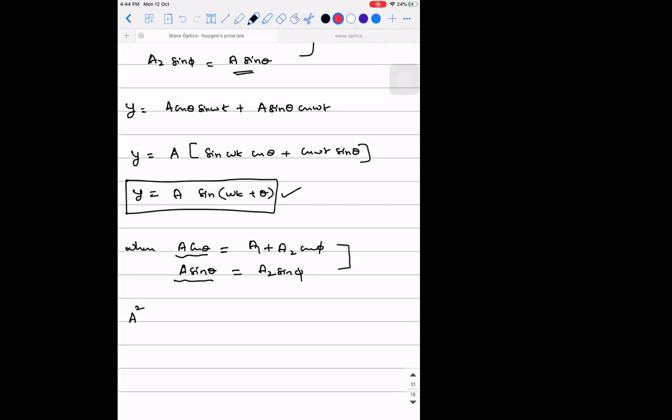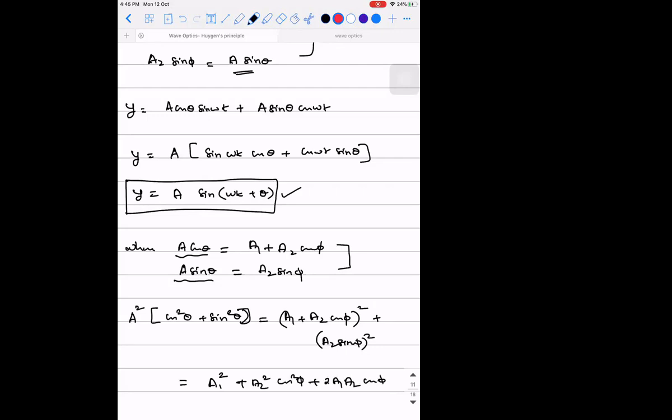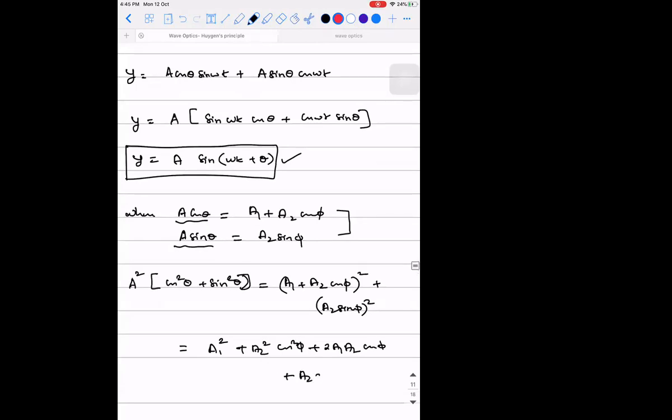I'll tell you why we're doing this. A square into cos square theta plus sin square theta will be equal to a1 plus a2 cos phi the whole square plus a2 sin phi the whole square. So what are you going to get? a1 square plus a2 square cos square phi plus 2 a1 a2 cos phi plus a2 square sin square phi.